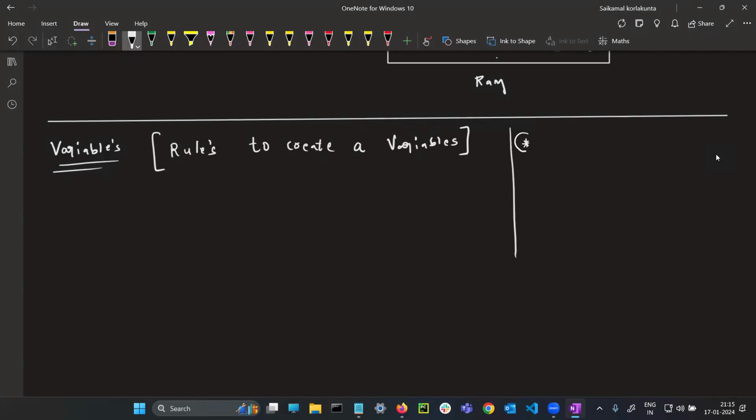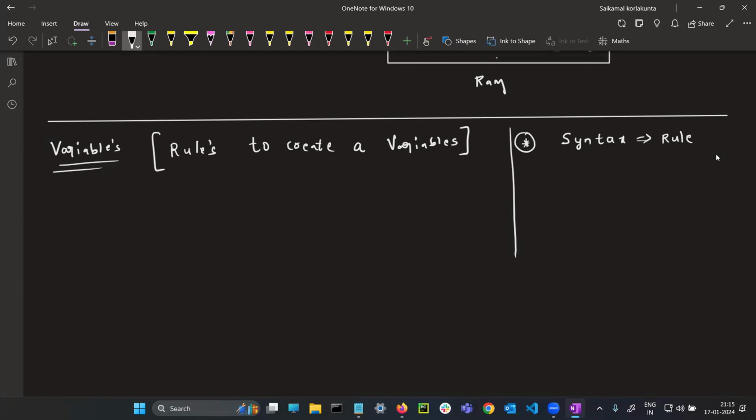Here, one more point that I want to tell you is, what is the meaning of syntax? Syntax means nothing but rule. Generally in our day-to-day life, we call it a rule.